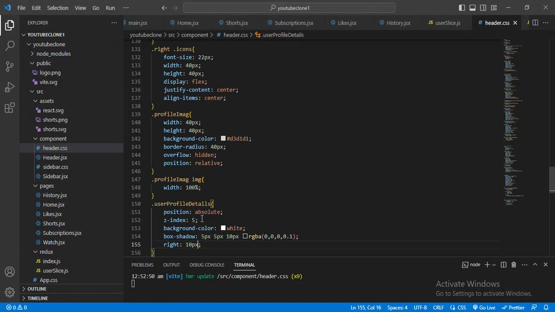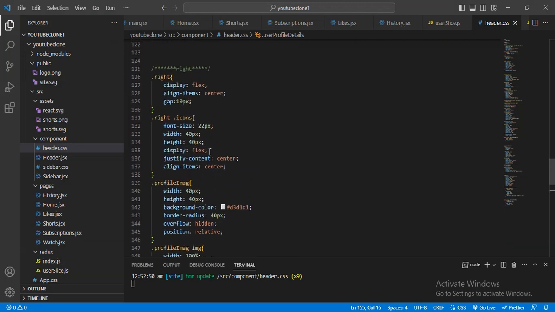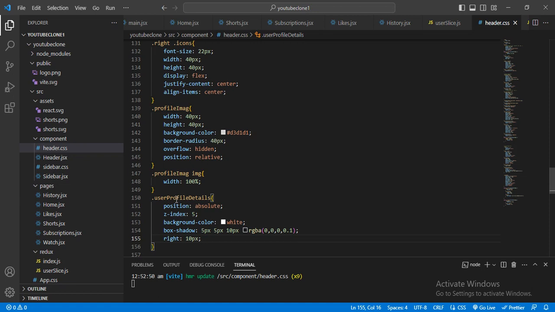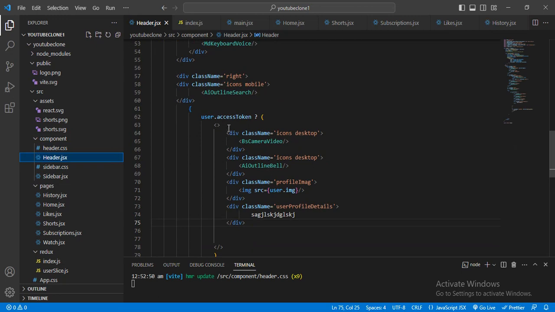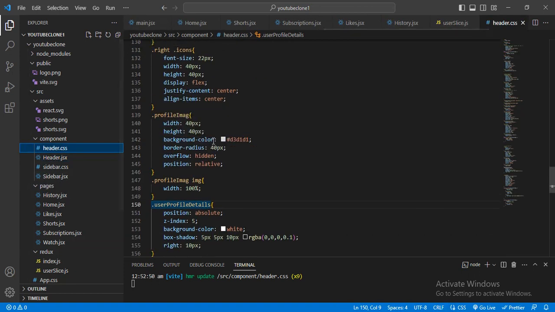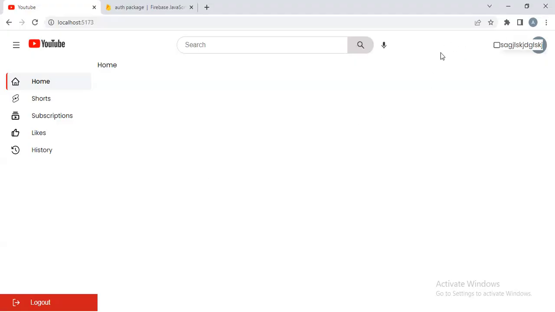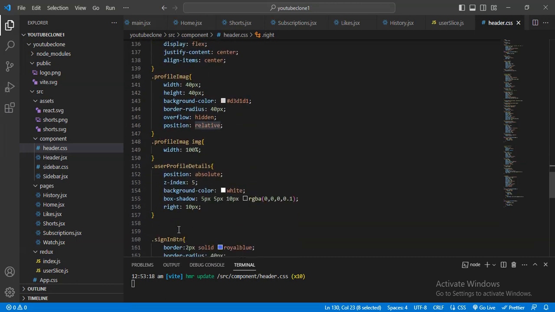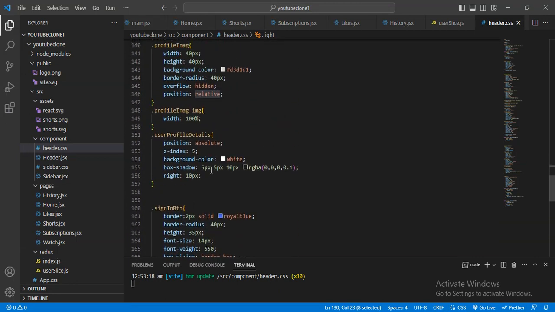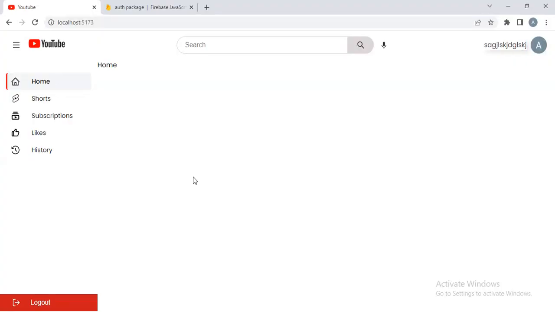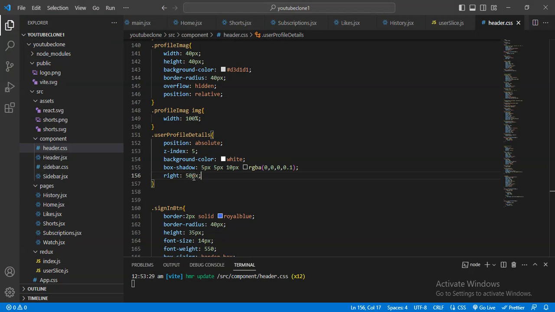Okay, I want to make this relative with respect to this tag. For that, this profile image, I want it with respect to this right. Let me just come here, and where is right, here I will give the position relative, and now I want to make the right approximately 50 pixel, and after this I will give the padding.